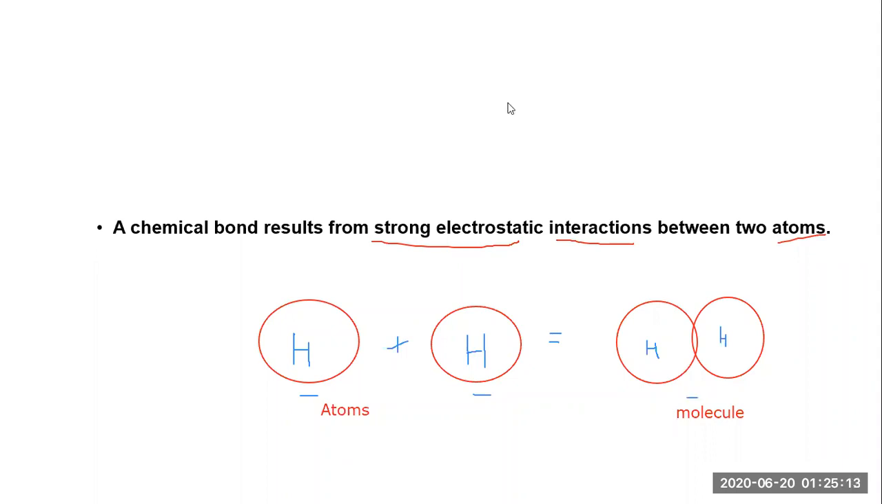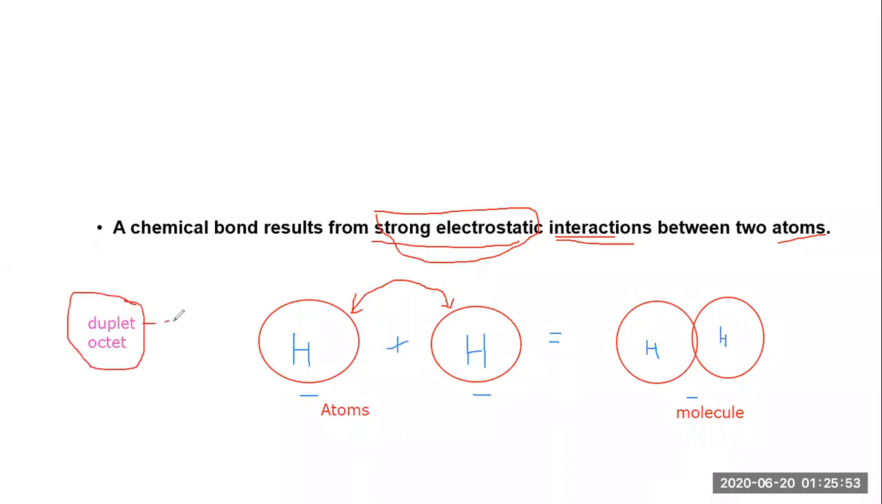Now the question arises, why are they combined? Because they have a strong electrostatic interaction. Whenever the word interaction comes, it means these atoms are getting attracted to each other. That is called interaction. And what is the electrostatic interaction? In this slide we're going to talk about two topics, the rule of duplet and the rule of octet. I just want to introduce these two words.